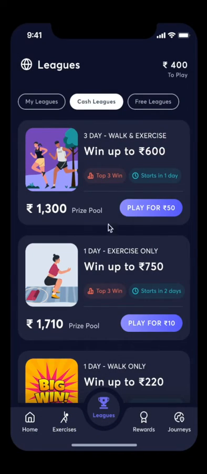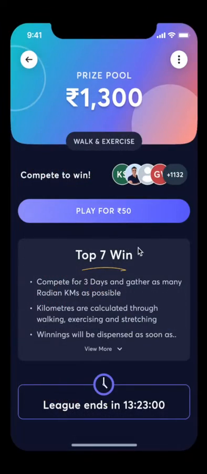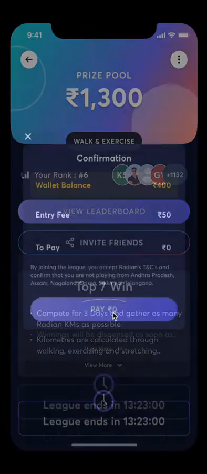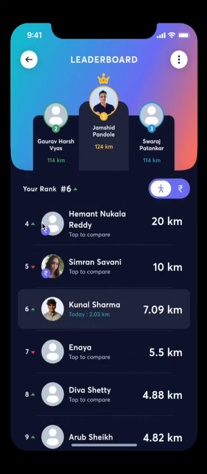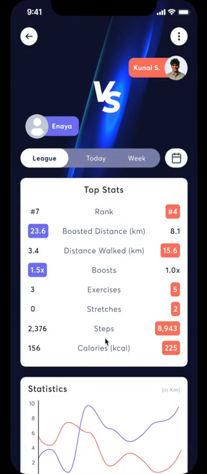This is the leagues page where you can see all the current leagues we have. This is the head-to-head feature.